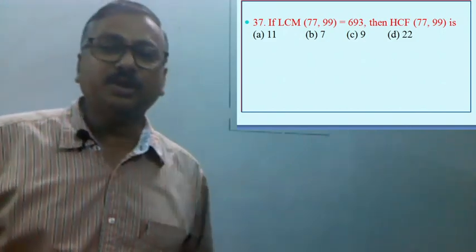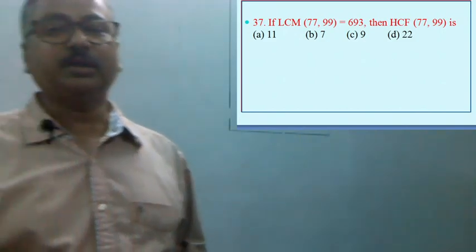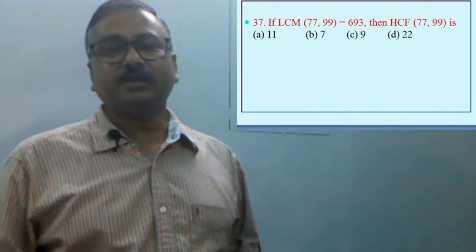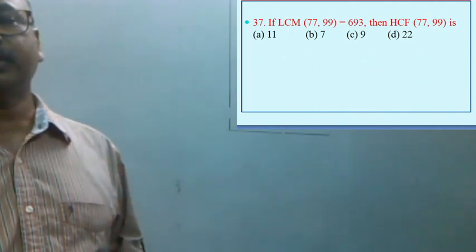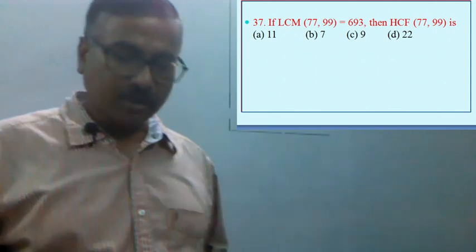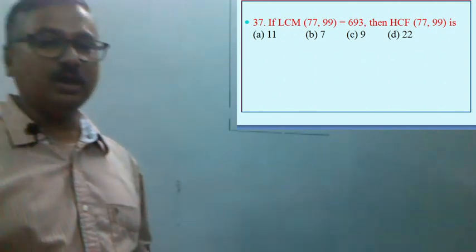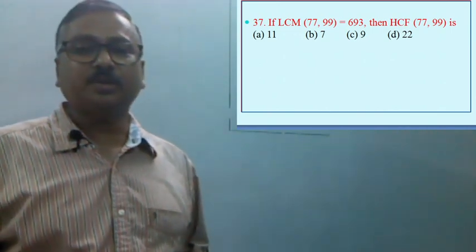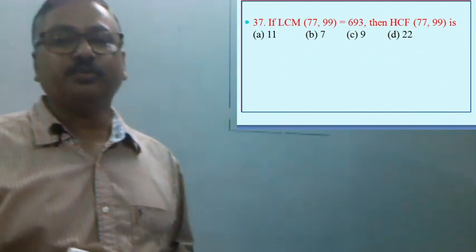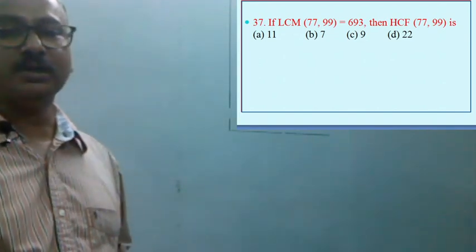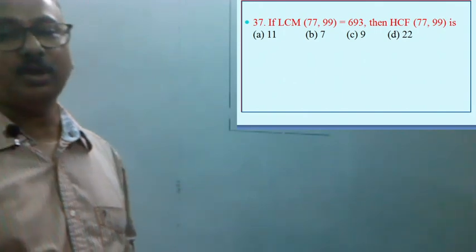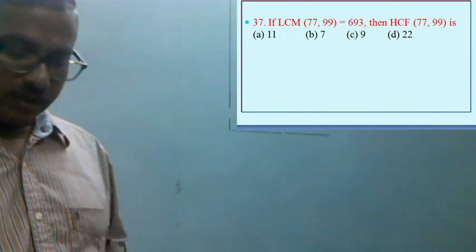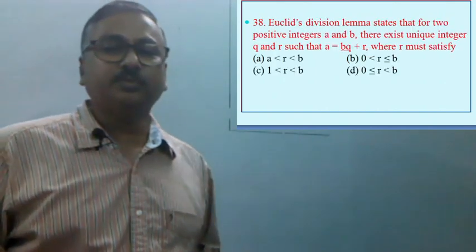Here we can use the result LCM into HCF equal to product of two numbers, or directly we can find that the common factor of 77 and 99 is 11. So option A is the correct option. Now let us move to the next question.